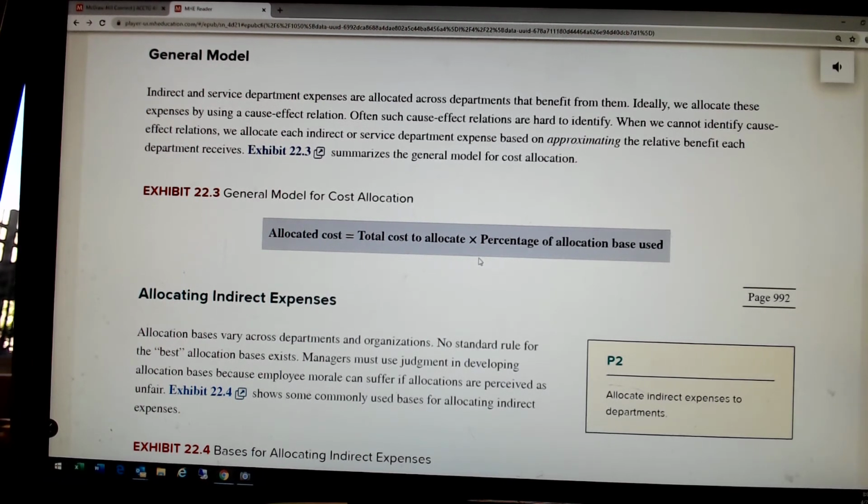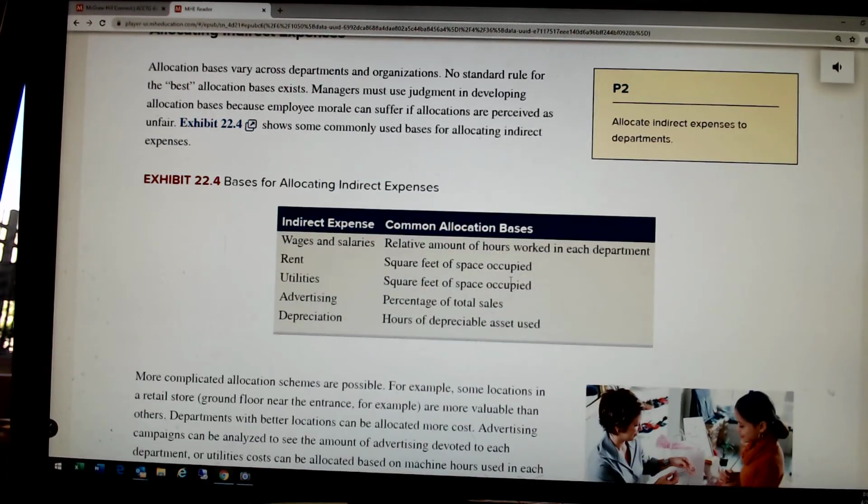Those are all indirect expenses of the entire organization, but we need to allocate those expenses to the various cost and profit centers within the building.